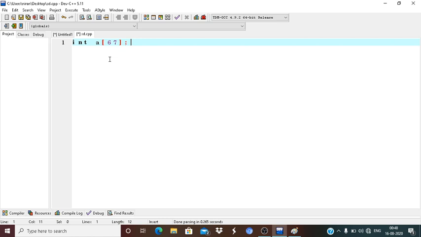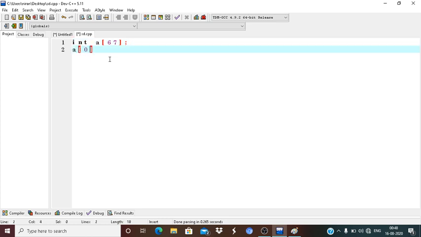Suppose the size of the array is 67, and the starting index, the memory allocation of the first element always starts from 0, and the last index is n minus 1, which means size minus 1.